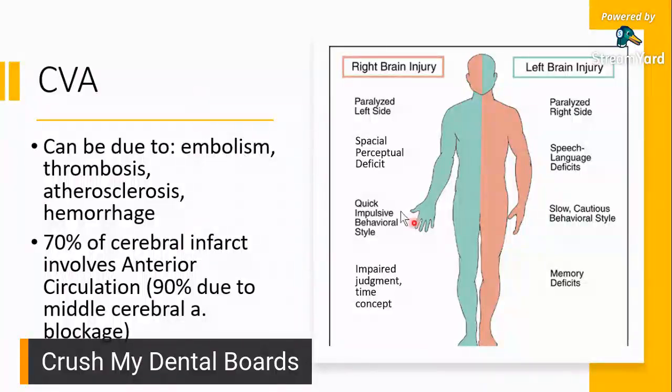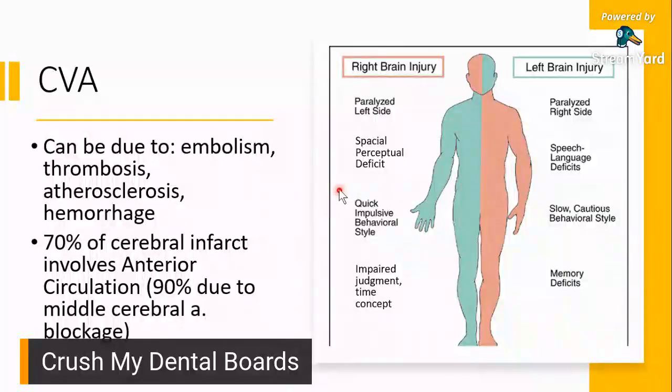Okay, so here it's outlined ano yung pagkakaiba. So if you have a right brain injury, so the left side is paralyzed, which is ito. Matching yung kulay nila. Pink sa pink and then blue sa blue. So a right brain injury right here would paralyze your left side, and then you'd have spatial perceptual deficit.